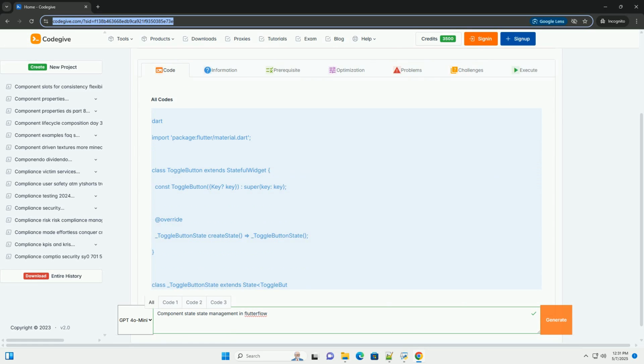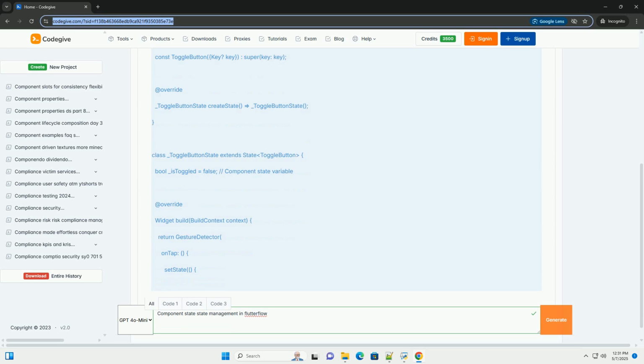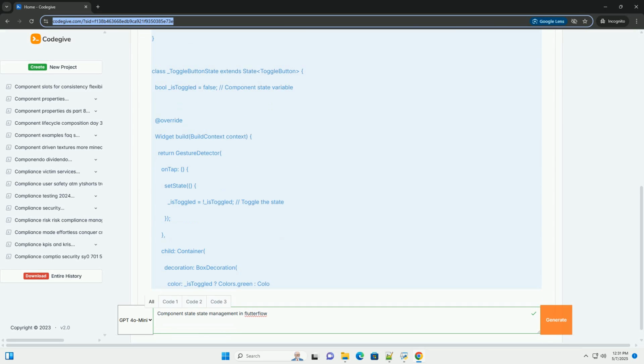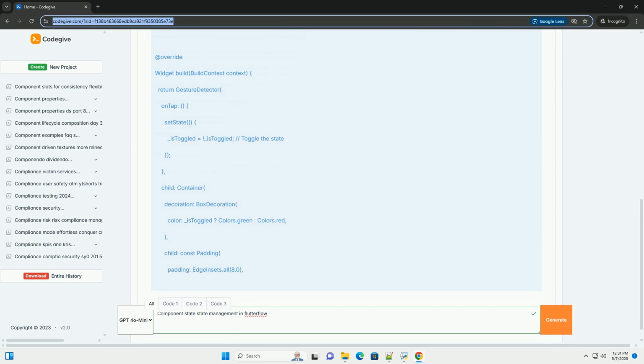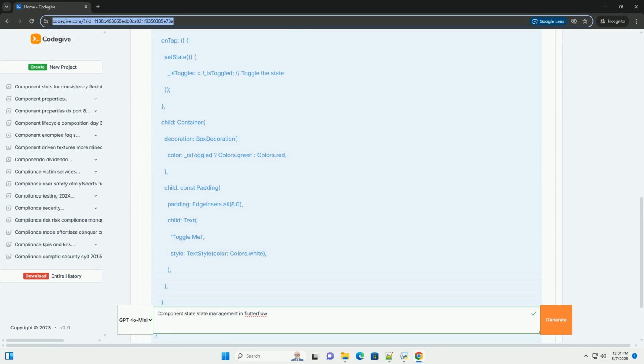Component State Management in FlutterFlow, a comprehensive guide. FlutterFlow offers powerful state management capabilities within components, allowing you to build dynamic and interactive user interfaces. Component state is ideal for managing data that's specific to a single component and doesn't need to be shared across the entire application. This tutorial will delve into component state management in FlutterFlow, covering its purpose, how to use it effectively, and providing practical code examples.